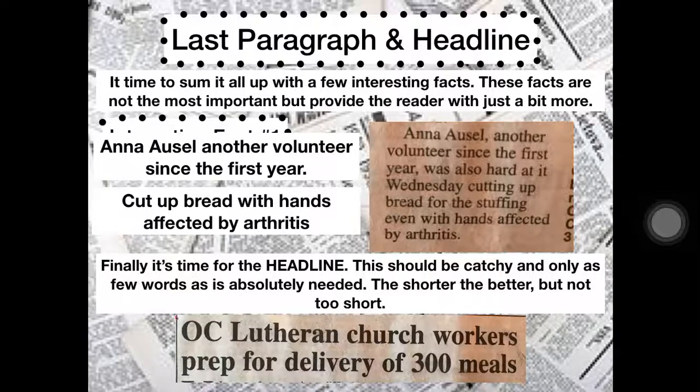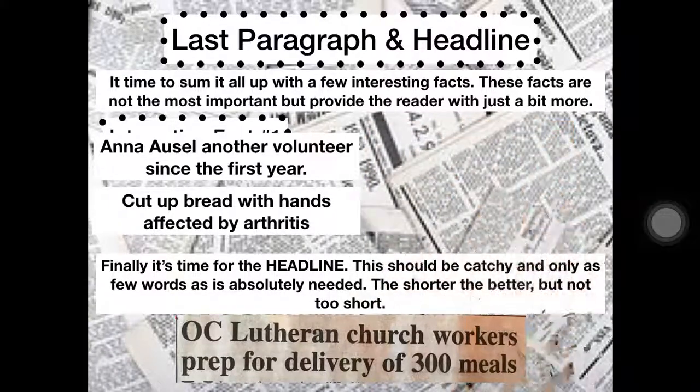As you can see, there's several words in this, but it is right to the point, and they said it in as few words as absolutely possible, even using the word "prep" in there instead of "prepare." All right, so that is the headline for that article.